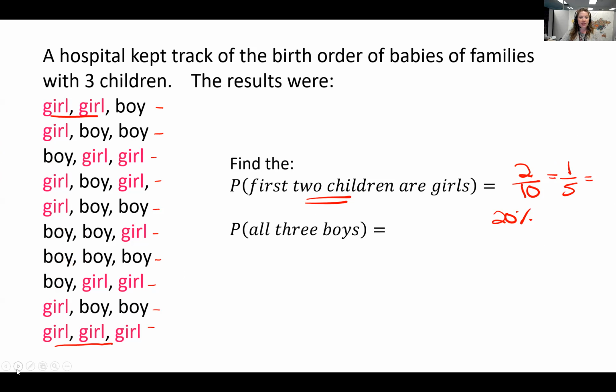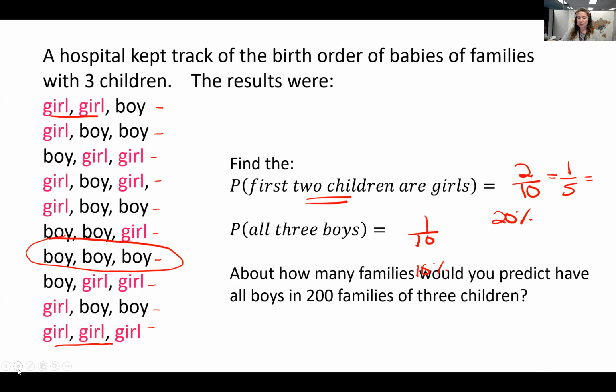What about the probability of all 3 boys? So we already know 10 is our denominator. So how many times are all 3 boys? So right here is the only time that a family of 3 children were all boys. So 1 out of 10, or 10% of the time, or 0.1.